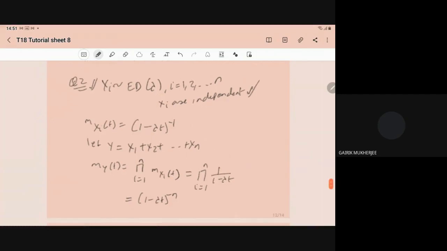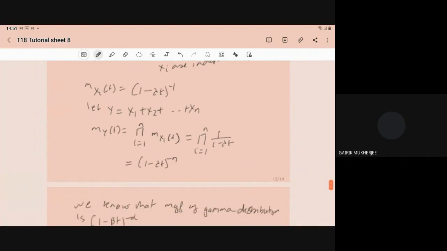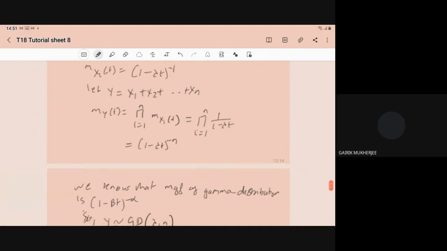We know that the moment generating function for the exponential distribution is (1 minus lambda t) to power minus 1. Now we define y equal to x1 plus x2 plus up to xn. The moment generating function of y is the product of the moment generating functions of the independent variables, so it becomes the product of (1 minus lambda t) to power minus 1.